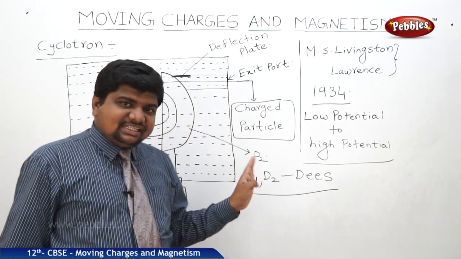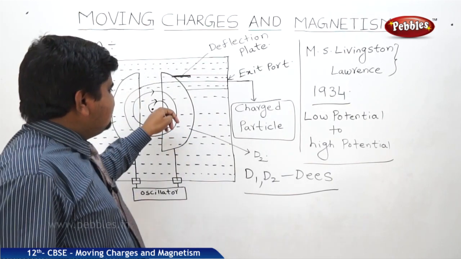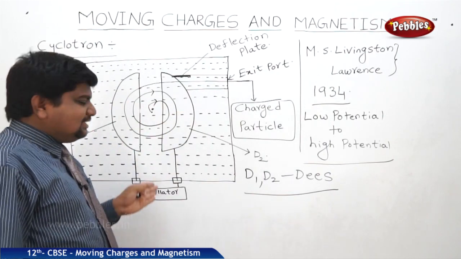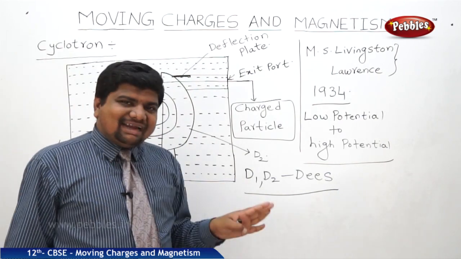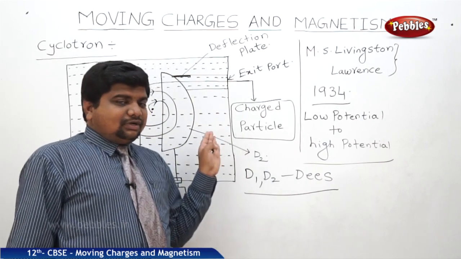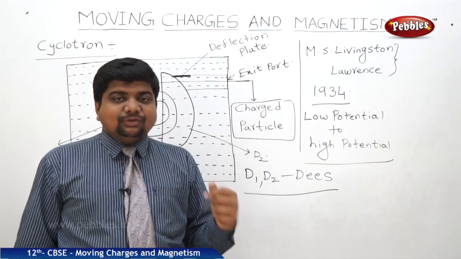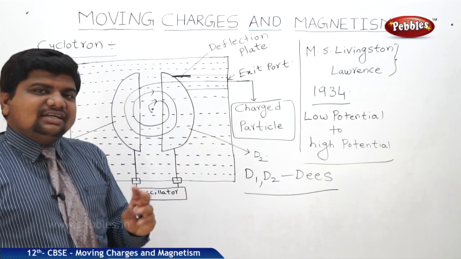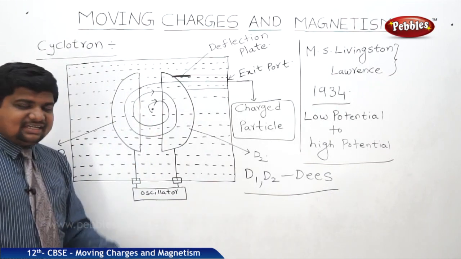The frequency associated with the cyclotron is called the cyclotron frequency. The time period of the charged particle within the cyclotron is called the time period of the cyclotron, and the related energy is the energy of the revolutions. These three are the main important features of this cyclotron. The exited charged particles will participate in nuclear collisions or nuclear reactions. To participate in a nuclear reaction, a small amount of potential is not at all enough. So we need high potential. For that, this acceleration takes place.